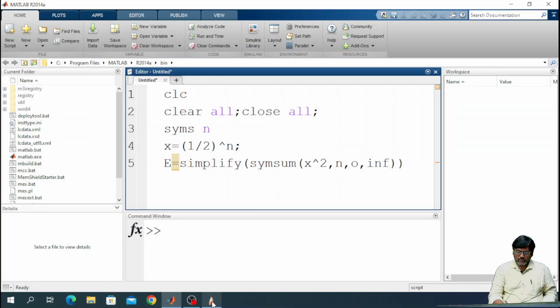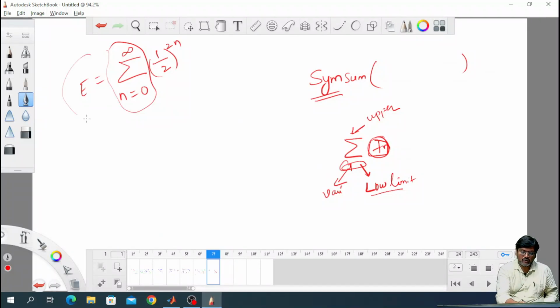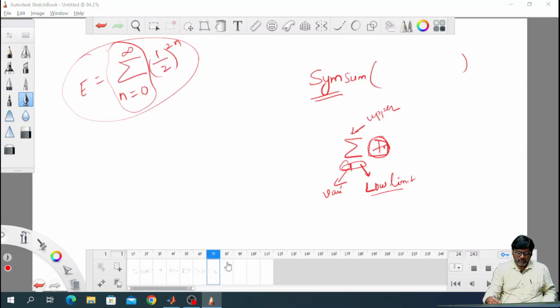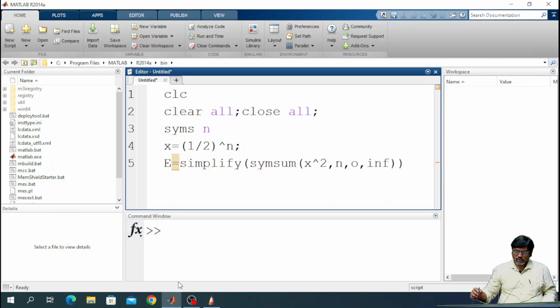So, whatever the summation you have written here, this whole thing will be simplified. You will get the energy value as 4 by 3. Similarly, we will write the code for power.